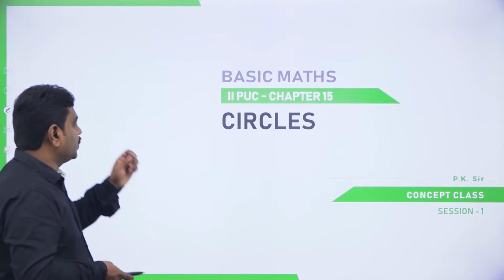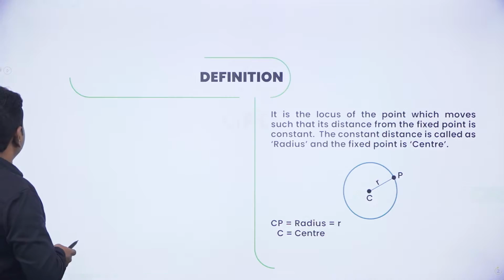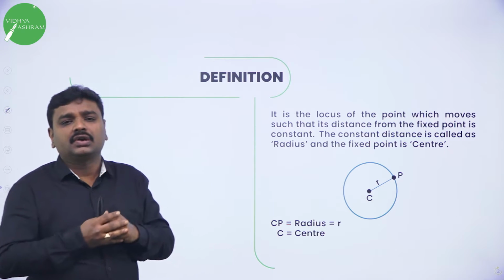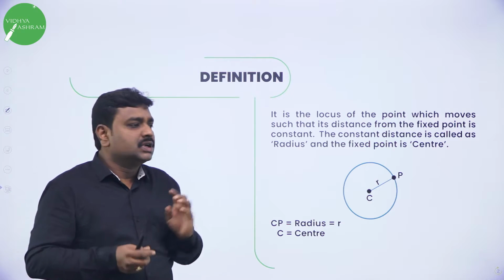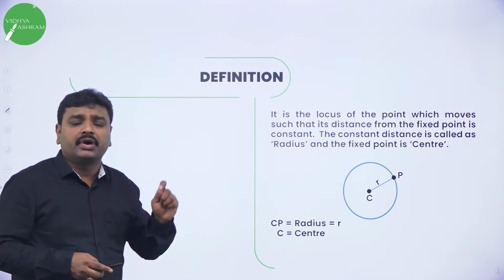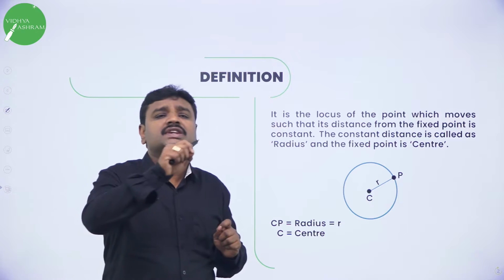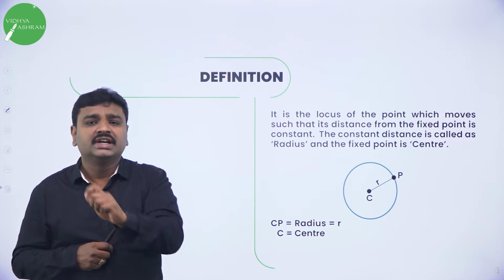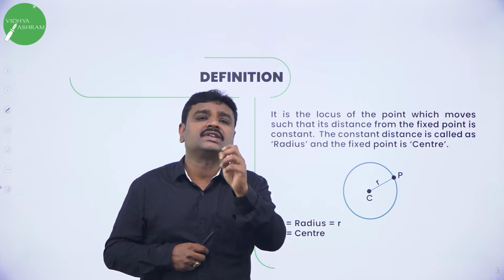So in coordinate geometry we are studying circles. Very first thing, that is definition of circle. What is a circle? Circle is the locus of the point. What is meant by locus? Path traced by the point. Circle is the locus of the point which moves such that its distance from fixed point is constant.